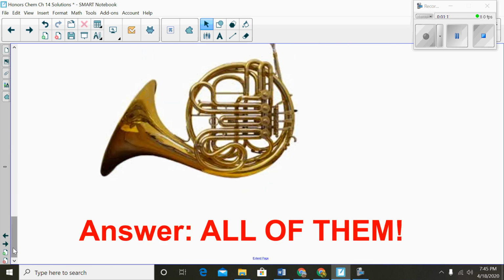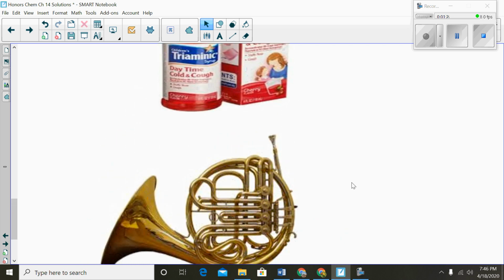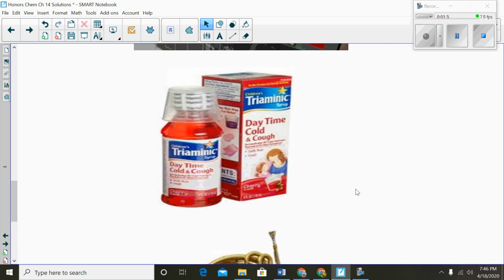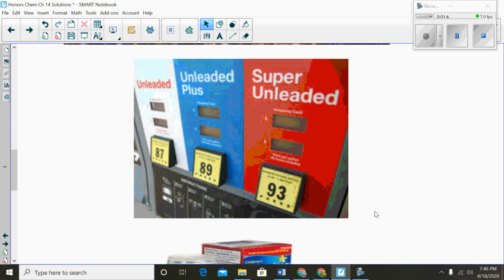So why am I pointing out these different substances here, right? So brass, if you remember, is copper and zinc. So that's two metals, right, put together to make that shiny brass. You have cough syrup, right, which is the medication, some flavoring, some sugar, some water. So you have most likely liquid and solid in there, right? Gasoline with that 10% ethanol and the different grades, that's going to be liquid and liquid.